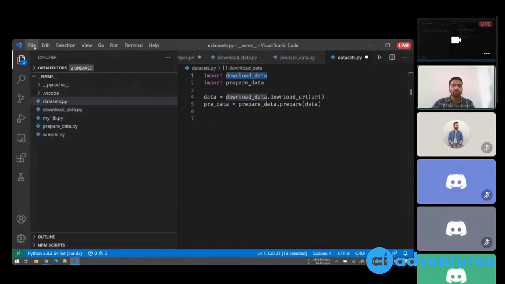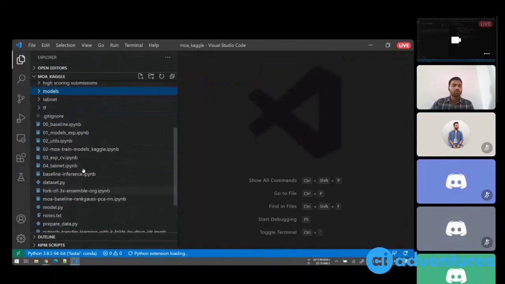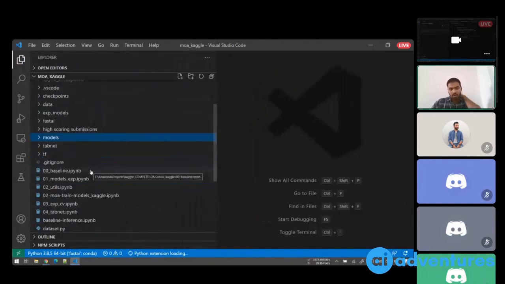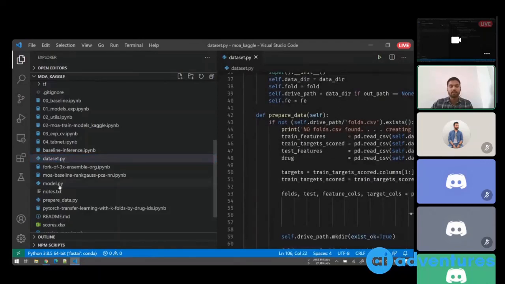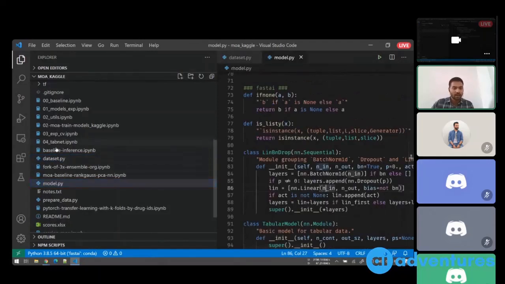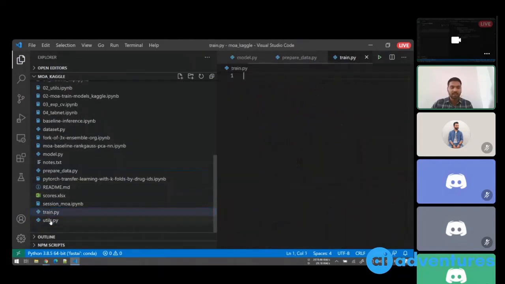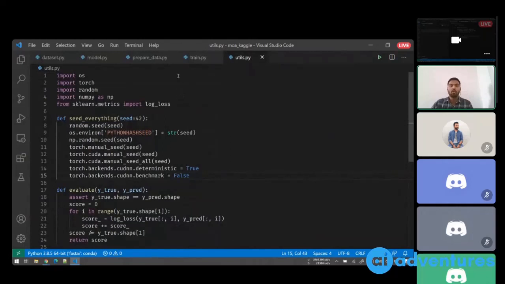Just to give you an example of how I used it in a competition, here is all the code that I wrote for the MoA competition. Now here you'll see there's a dataset.py file. There's another file called model, and there's another file called prepare data. Then there's train.py and util.py. I'll simply show you how it all works.